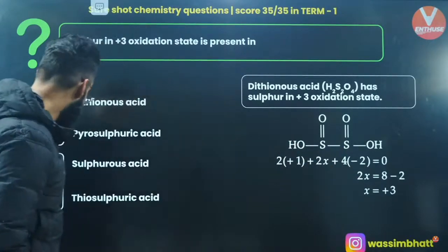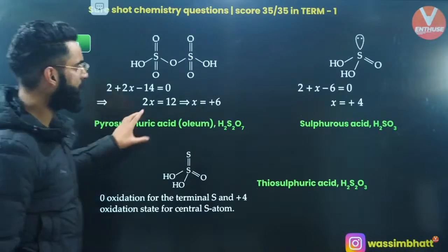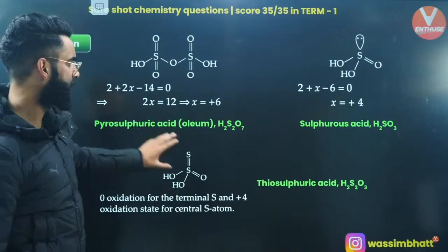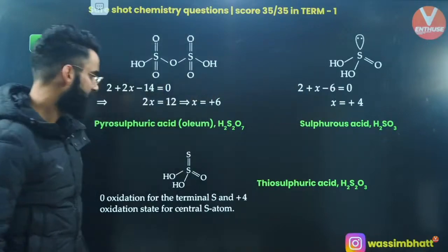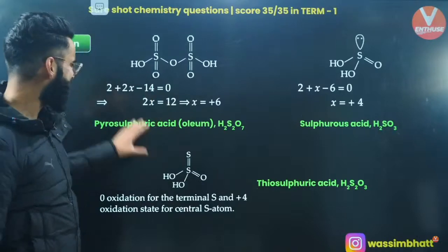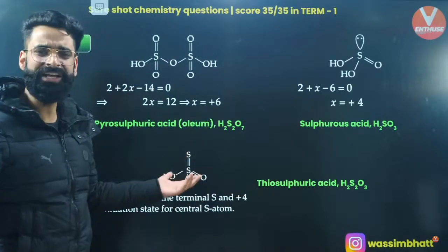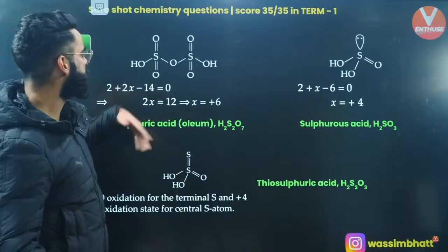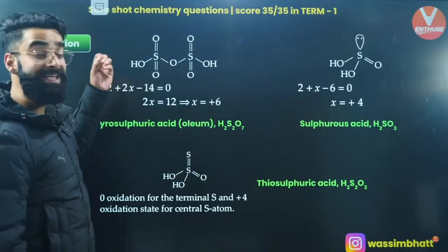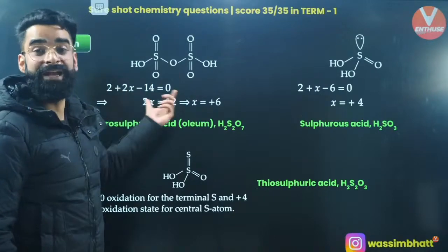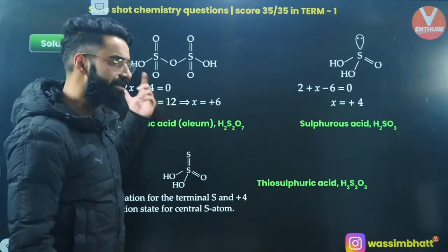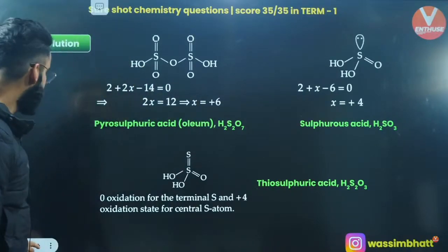But I would want you guys to remember the structures of other compounds of sulfur as well. For example, pyrosulfuric acid, oleum, right? Sulfurous acid, H2SO3, right? Similarly, you have got thiosulfuric acid, H2S2O3. Do remember the structures. Anything can be asked. The question can be asked in this way as well. How many S-O-S linkages are present in case of H2SO4? Is there any peroxide linkage present in case of oleum, right? So this is something which you can only answer if you know the structures of these compounds, right? Moving on to one more.